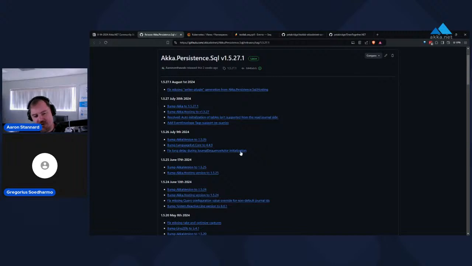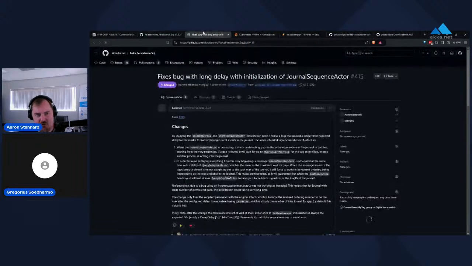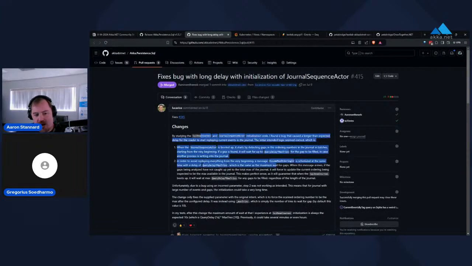The other bug that got fixed, and this was done by a member of our community, Luca, who found a really subtle bug that caused really large delays in the journal sequence actor. The journal sequence actor is responsible for enforcing ordering on the read side. Long story short, we were using the wrong interval value, and this could result in really big initialization delays when we're trying to replay things from the journal. So that got fixed in 1.526.